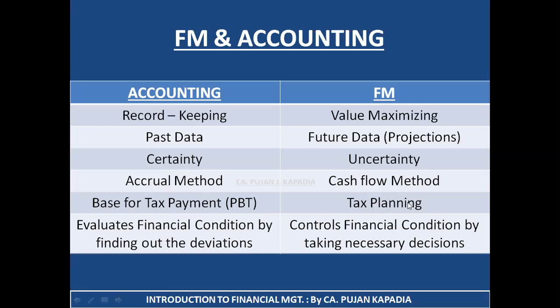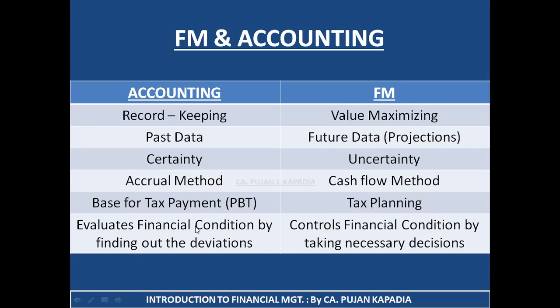While financial management talks about tax planning, that is, it is going to think about how much you should borrow and how much you should invest in many projects, how much you should retain and how much you should give as a dividend in order to plan your tax and to reduce your tax liability. So basically, again, the base for tax calculation has been provided by accounting, while the tax planning is being done under financial management.